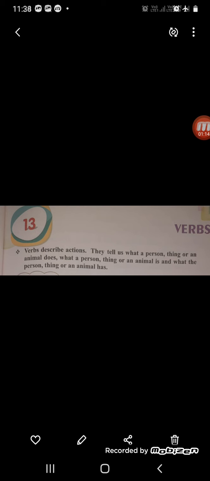Now look into page number 63, chapter 13, verbs. Verbs describe actions. They tell us what a person, thing, or an animal does, what a person, thing, or an animal is, and what the person, thing, or an animal has. So you should remember that, children.